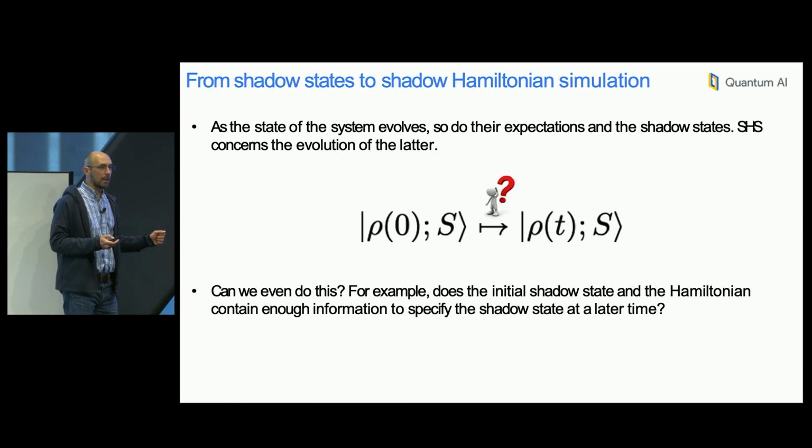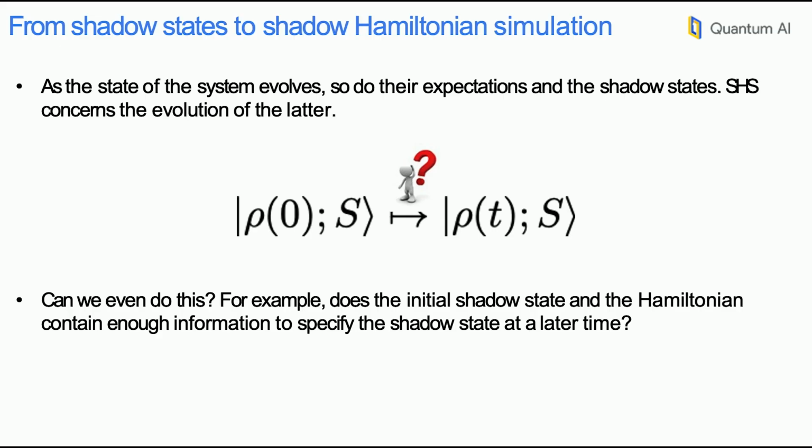So shadow Hamiltonian simulation asks this question. I have access to my initial shadow state, and I want to map it to the shadow state for a later time. So my quantum system is evolving under some Hamiltonian. Rho is changing in time. There's going to be a shadow state at the beginning and a shadow state at the end. I want to find that mapping.